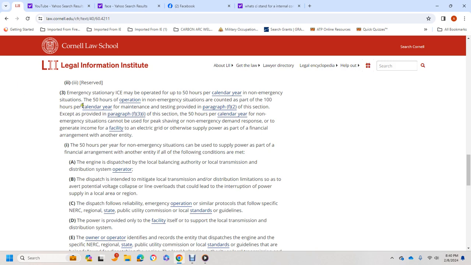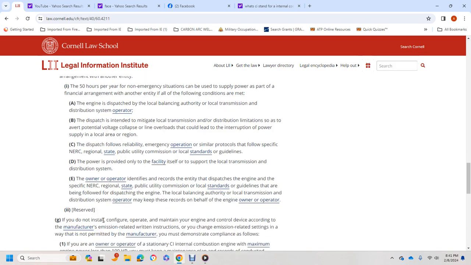The displaced valve with reliable emergency operation, similar protocol for the following specific NERC, regional, state public utility commission, local standard guidelines, to the power provided not only to the facility itself but to support the local transmission and distribution system. 3. The owner and operator identified in the record the dispatch of the engine, specified with the NERC, the regional, state, public utility transmission, local, state standard guidelines that are being filed with the dispatch of the engine, local balancing authority, with the local transmission and distribution system operator to meet the requirements on behalf of the engine owner and operator.